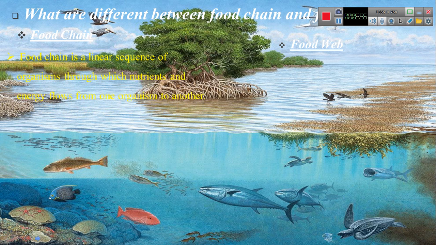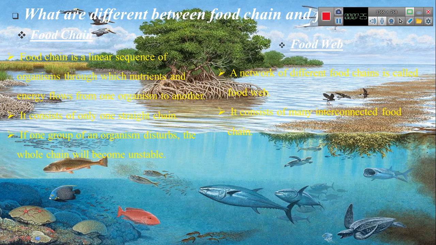So a food chain is a linear sequence of organisms through which the nutrients and energy flow from one organism to another. A network of different food chains is called a food web. A food chain consists of only one straight chain. A food web consists of many interconnected food chains.